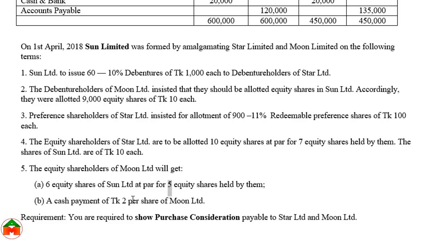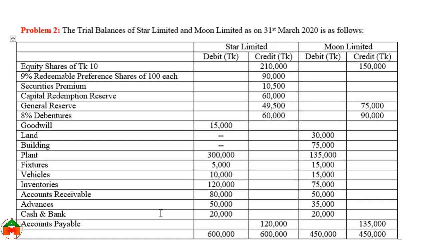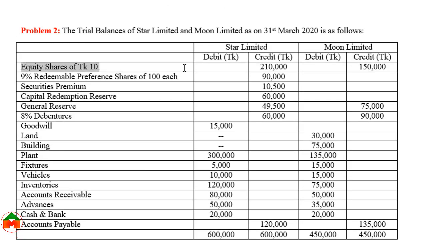And they will also get cash 2 taka per share and Star Limited 10 taka per share. So let's see the purchase calculation. So these are the information. Equity share, we may need to consider this amount because we need the number of shares. We can see the amount of equity share is 2,10,000, and to get the number of shares we should divide this amount with this par value.